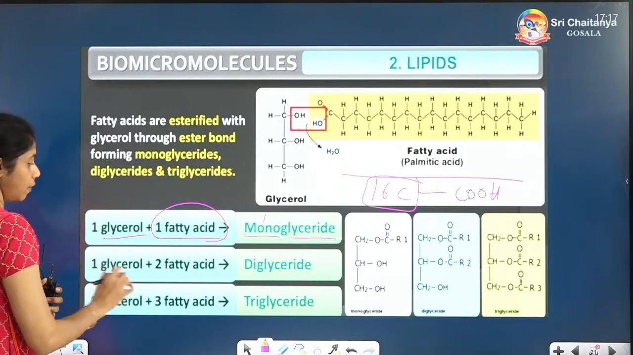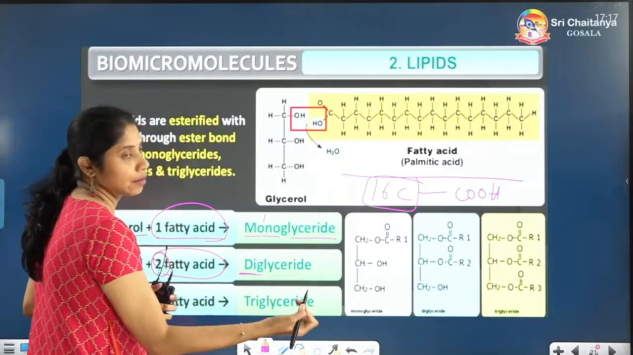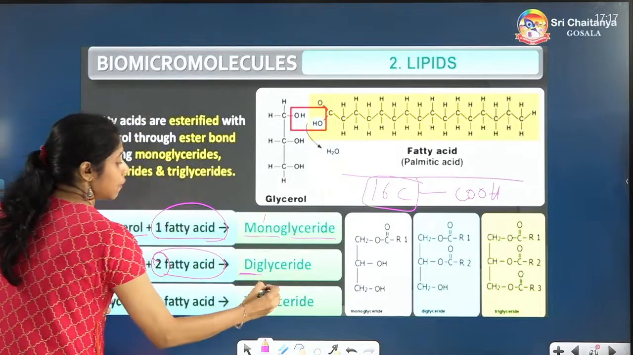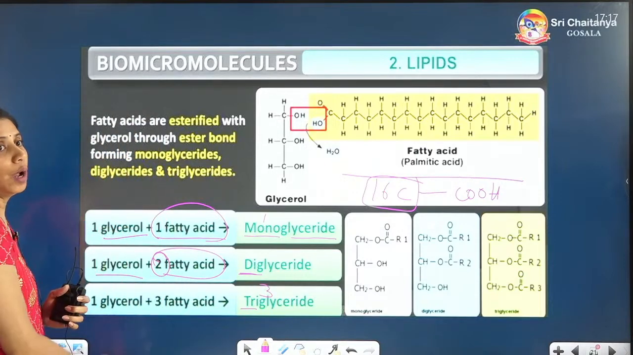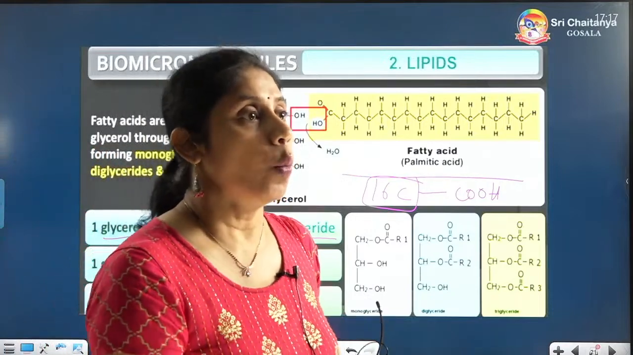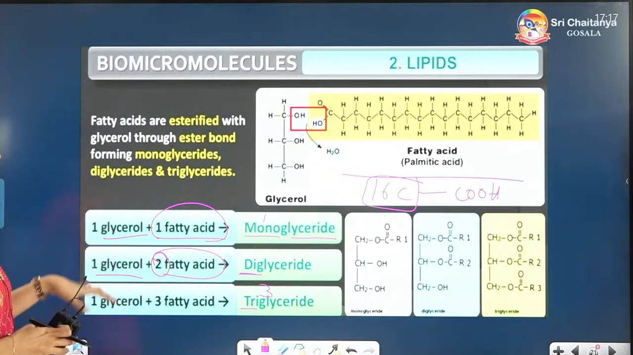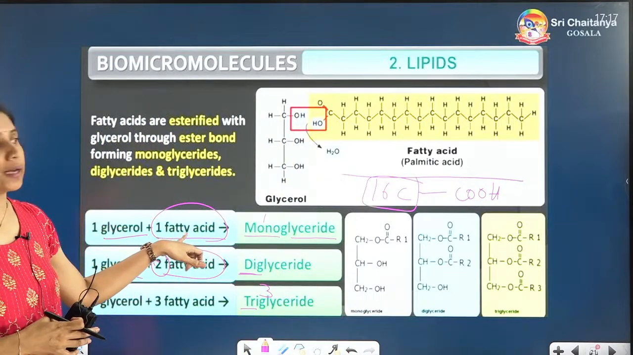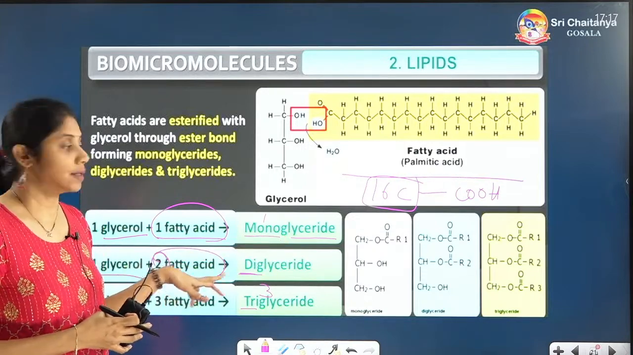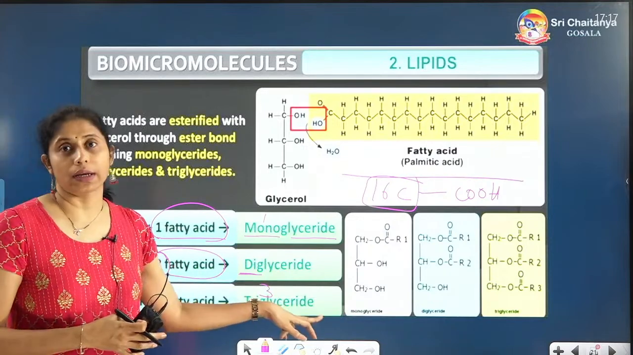If you add 2 fatty acids to one glycerol, it will become diglyceride. Can you tell me in the same way what triglyceride means? 3 fatty acids are added to one glycerol. Okay. One glycerol plus one fatty acid is monoglyceride. One glycerol plus 2 fatty acids is diglyceride. One glycerol plus 3 fatty acids is triglyceride.